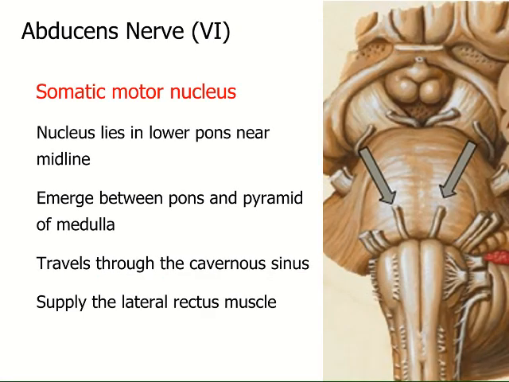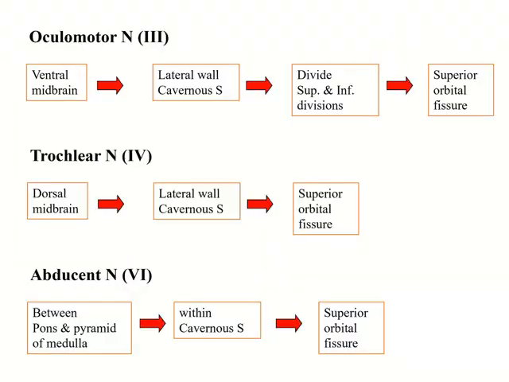This is where the abducent nerve emerges from the brain stem. You can see it here emerging between the pons here and the pyramid of the medulla. This slide shows you a summary of the pathway of the third, fourth, and sixth cranial nerves which supply the